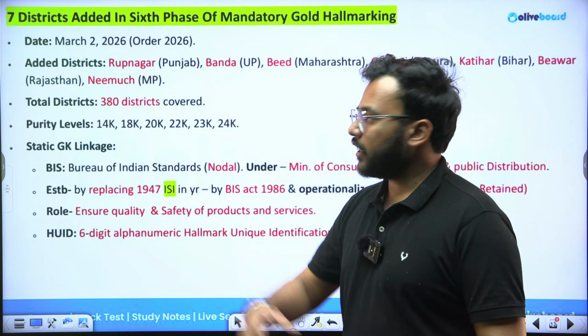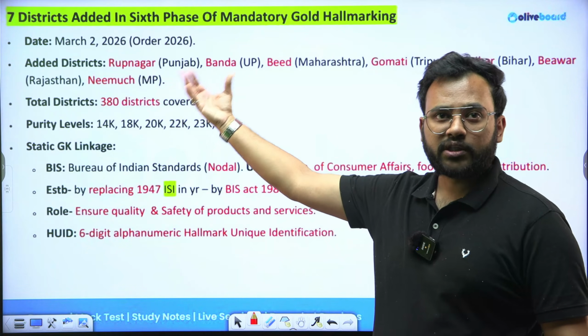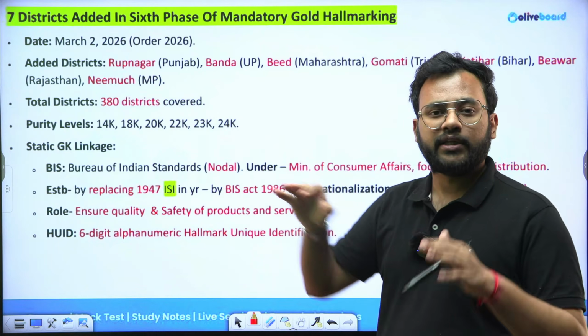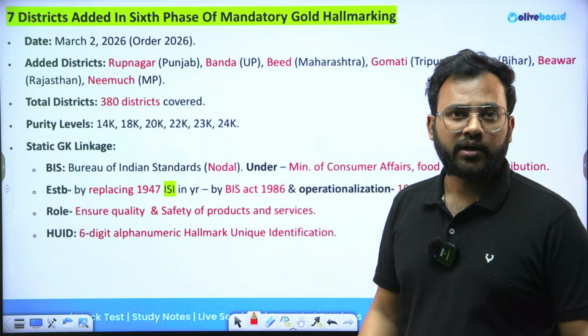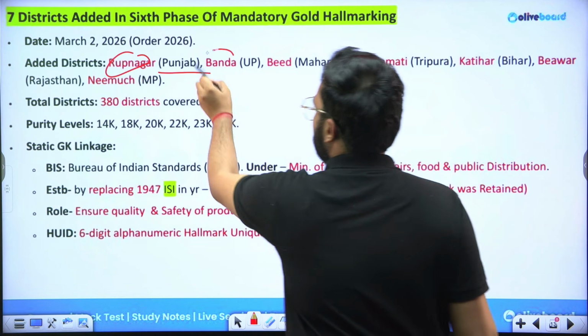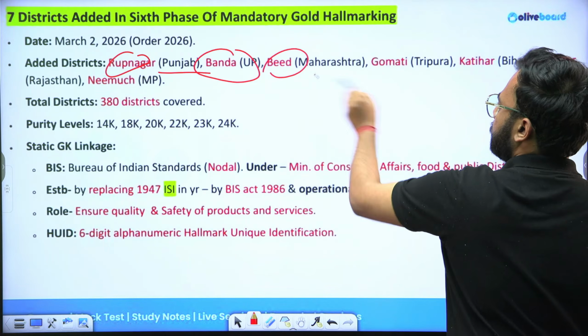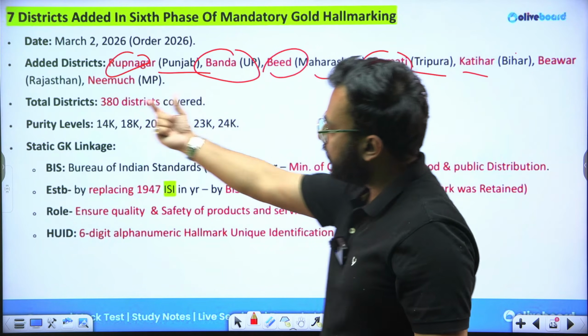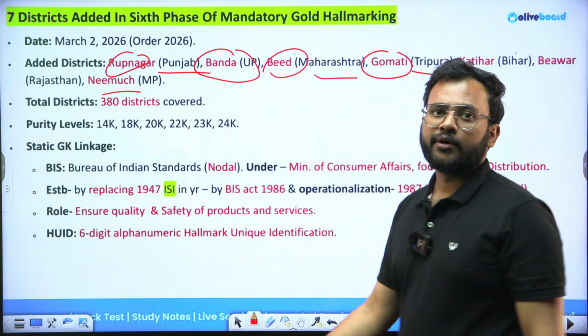So out of that program, currently the government, or the BIS, has added a new achievement by adding 7 more districts to the list where mandatory gold hallmarking is being done. What are these districts? Roopnagar in Punjab, Banda in Uttar Pradesh, Bhid in Maharashtra, Gomati in Tripura, Katiyar in Bihar, Biawar in Rajasthan, and Nemuch in Madhya Pradesh.